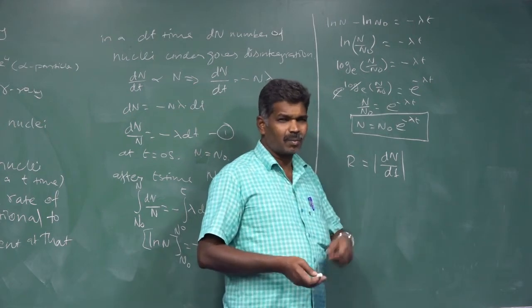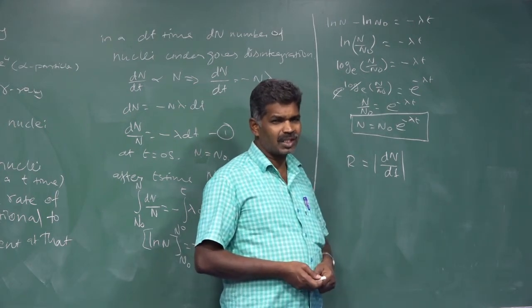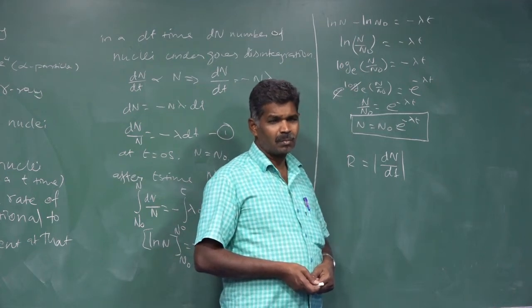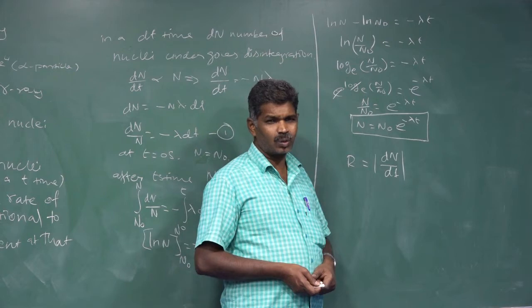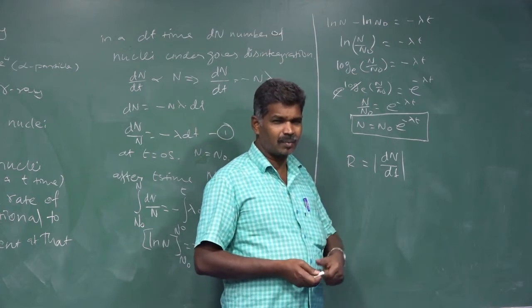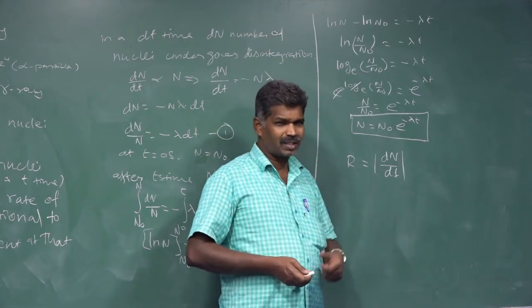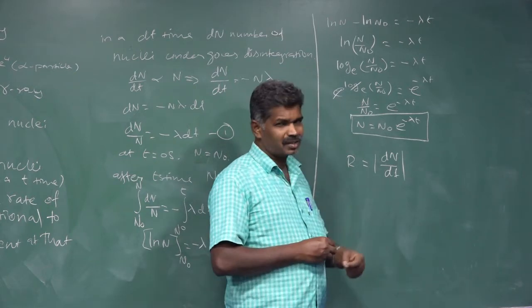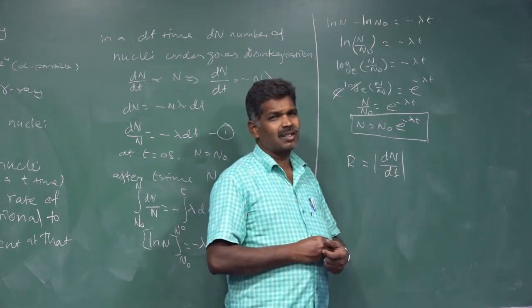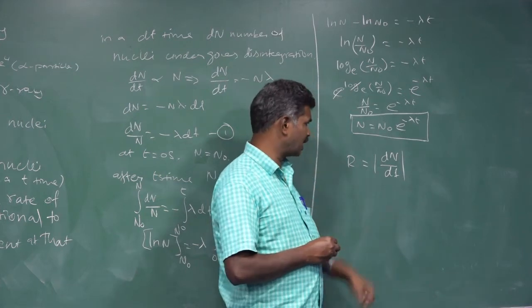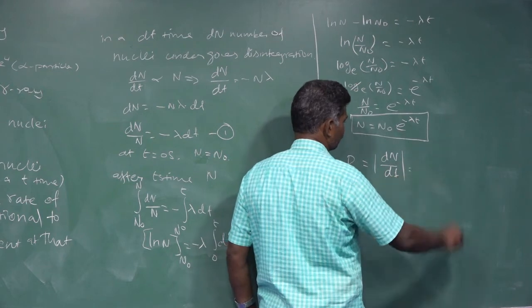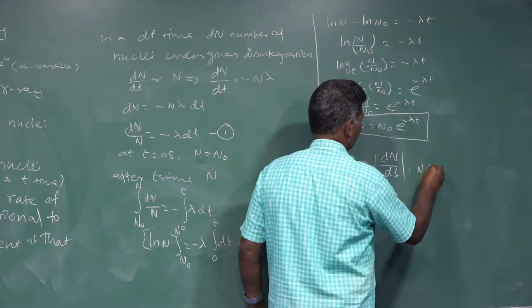Already from our radioactive law of disintegration, dN by dt is proportional to minus lambda into N. That is, dN by dt is proportional to the number of atoms at present. Then from that we get dN by dt is equal to minus lambda into N. So we can take R is equal to modulus of dN by dt is equal to N lambda.